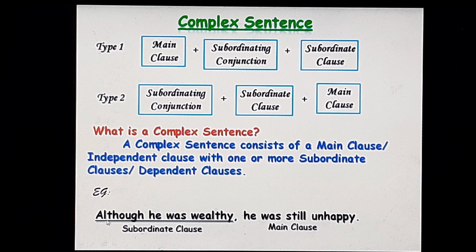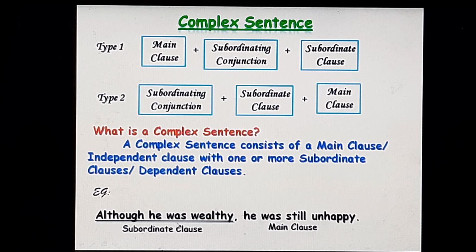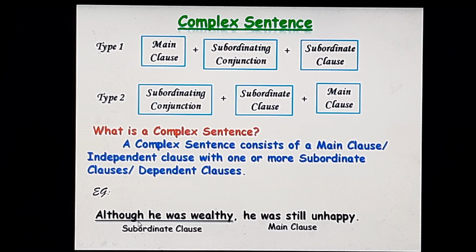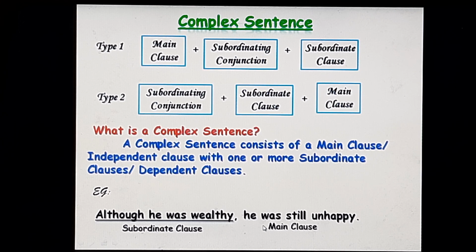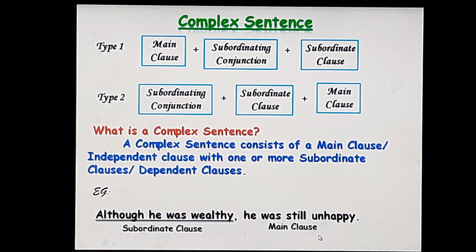Look at the example. Although he was wealthy, he was still unhappy. Now, although he was wealthy is the subordinate clause with the subordinating conjunction, followed by the main clause, he was still unhappy. This is a complex sentence.